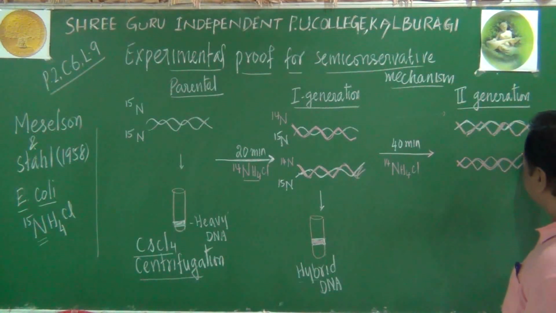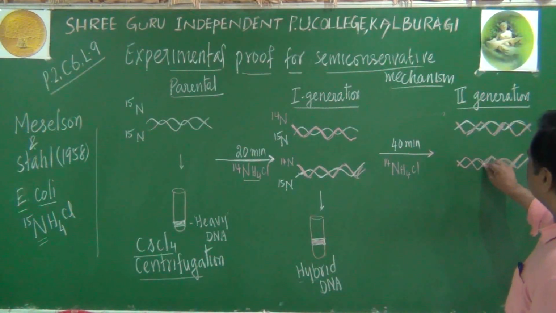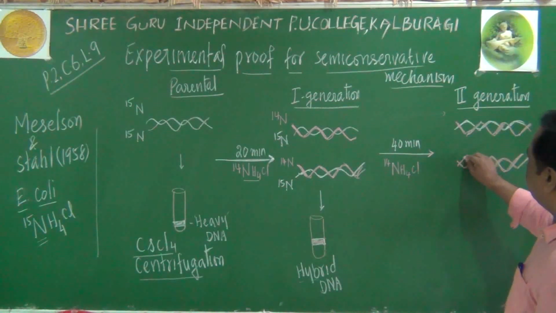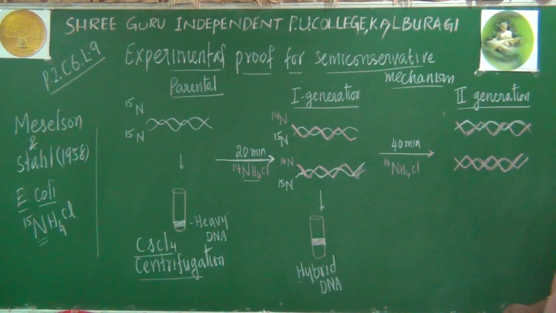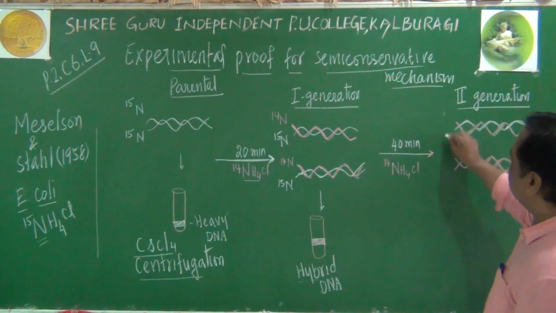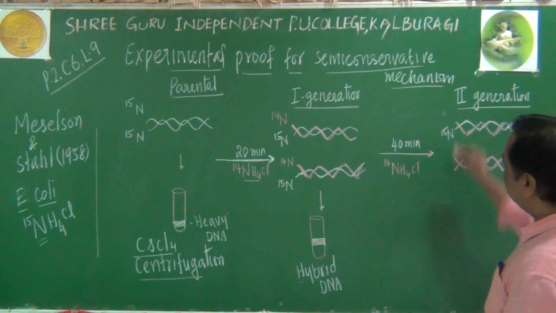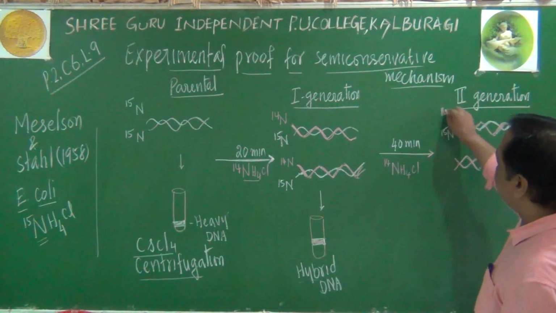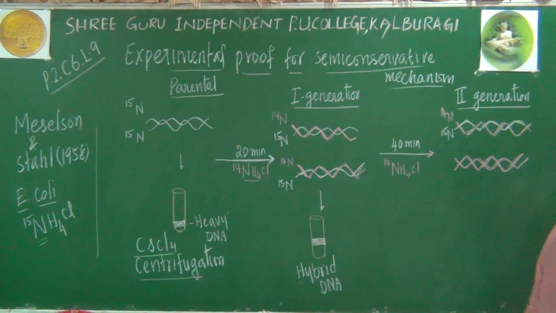Do you get this point? This is also a pink color strand. Of the two granddaughter molecules, one of them will have an N15 strand and an N14 strand, a hybrid DNA.